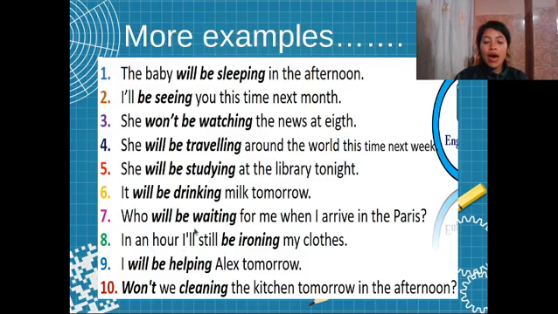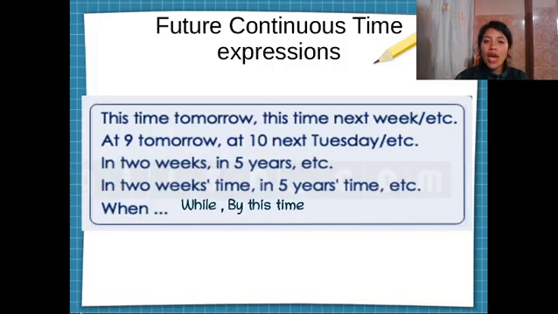In an hour, I'll. Here we have the contraction. I'll still be ironing my clothes. And number 9, I will be helping Alex tomorrow. And number 10, won't we be cleaning the kitchen tomorrow in the afternoon? As you can see here, we can use negative questions too, right? Interesting, right?